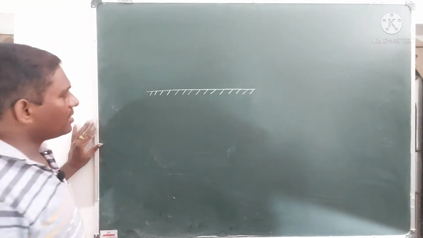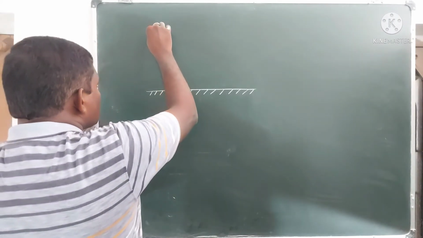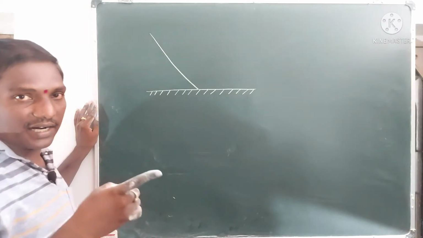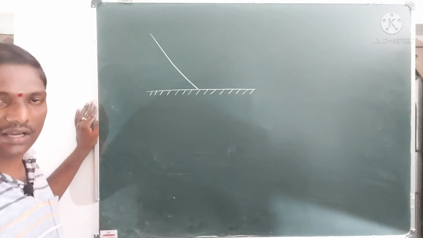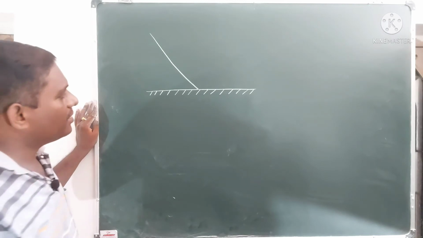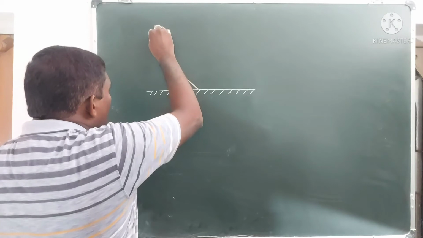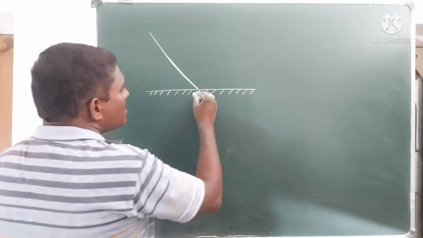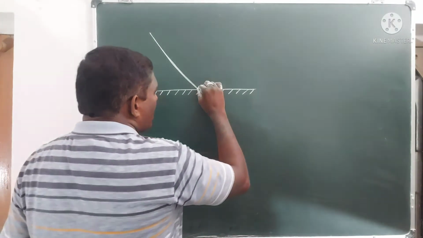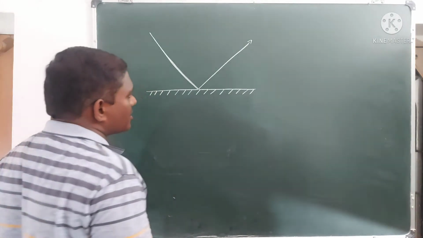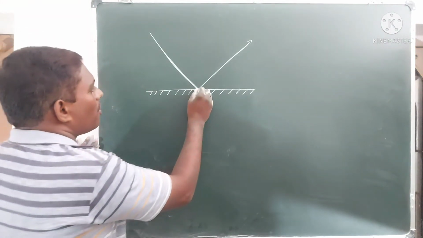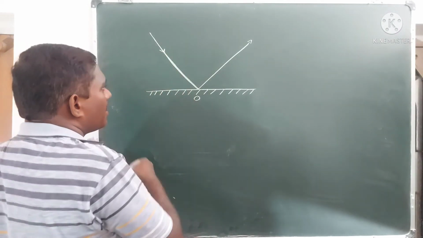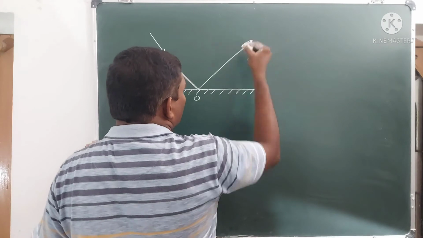Now let us consider a light ray which is coming from a light source and falling upon the surface. Light rays travel in a straight line in ordinary conditions. Whenever this light ray falls upon this smooth surface, it is reflected. That means it is getting back into the same medium. It is called reflection. Suppose this is a point O. This is the coming light ray, and this is the going light ray.